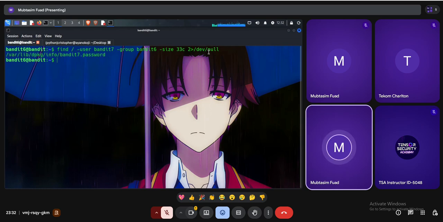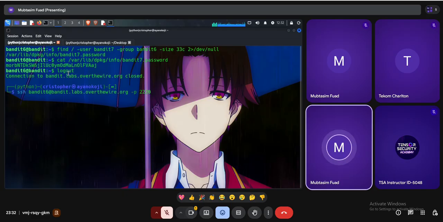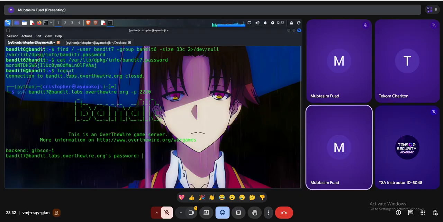So I only get one file. I have to read this file only. Let's try to read this file. Okay, and I successfully read this file. So that's my password for the next level. In my opinion, it was an interesting problem. So log out, and let's try to log in as the next level user, which is bandit7. We'll solve until bandit10.